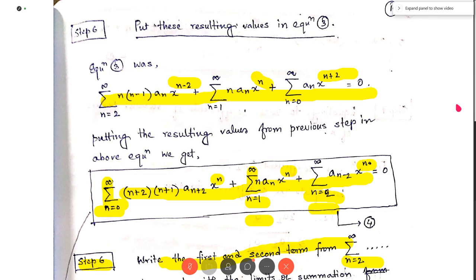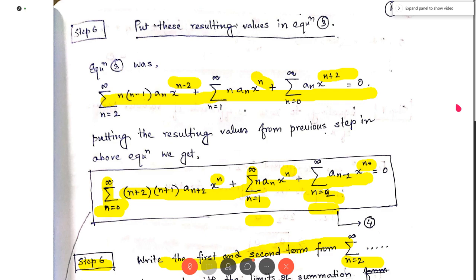We can write explicitly the terms for n equal to 0, then n equal to 1, and after that the terms from n equal to 2 can be written in summation form. Now for the second term, the terms for n equal to 1 can be written explicitly, then the terms from n equal to 2 are written in summation form.